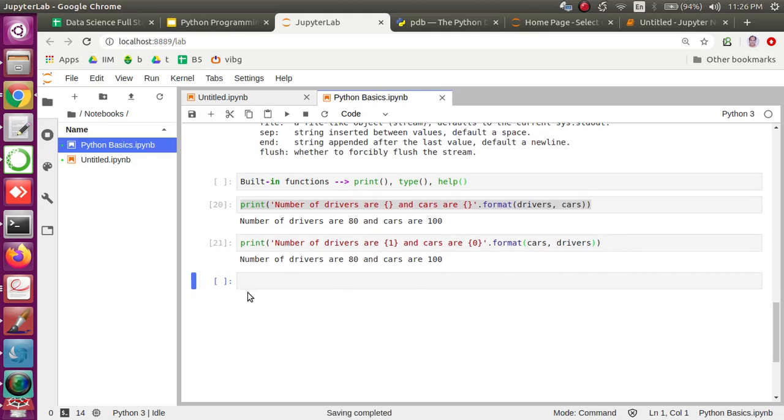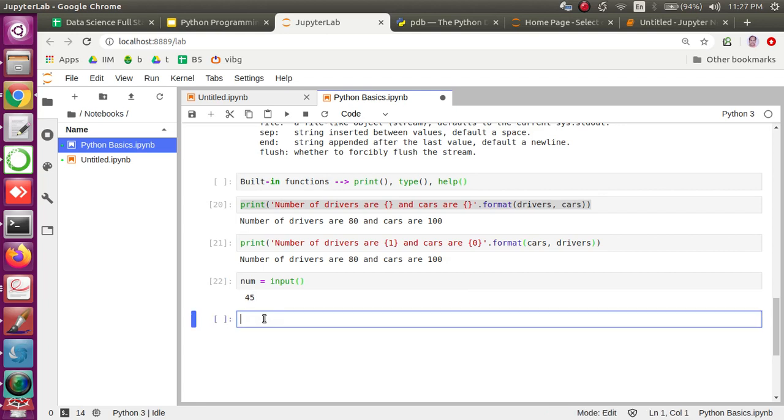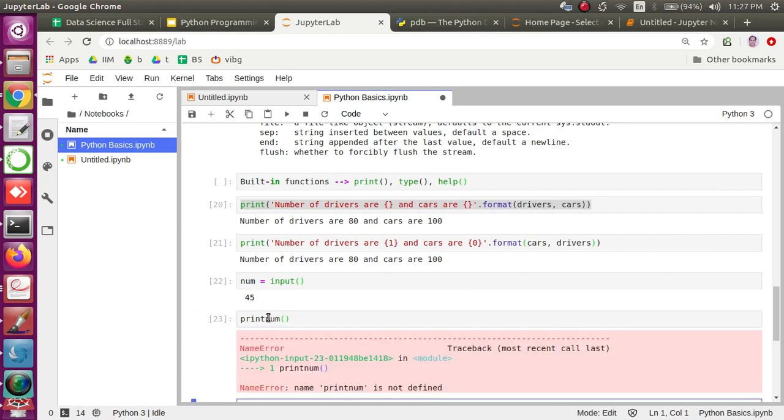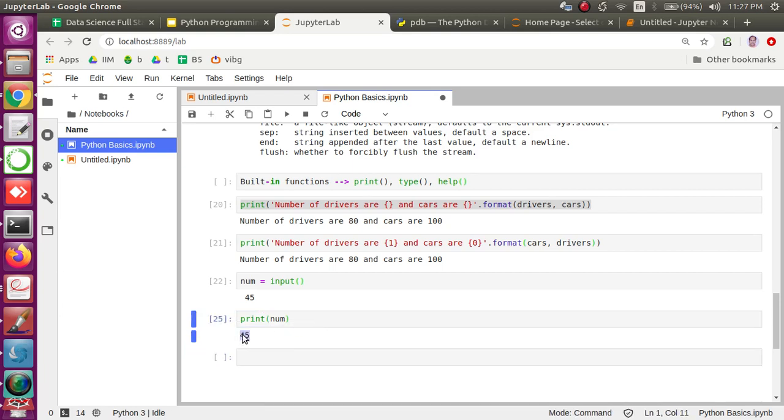Okay, so this is how we use print, and also let's say I want to take input from the user. There is another built-in function called input, which is a blocking function. The moment we run the input function, it will prompt the user to give something from the keyboard. Suppose I type 45 and check what the value of num is, and I can see that 45 is stored inside num. Okay, so that's how the input function works. So in our list we have one more built-in function called input.